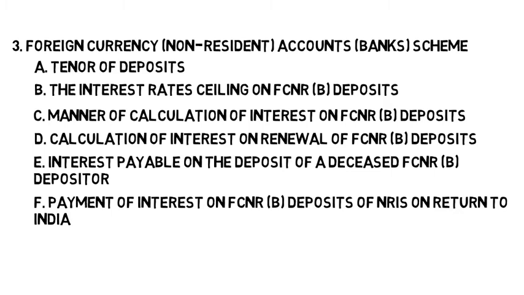Scheduled commercial banks may, at their discretion, on receipt of the request from the depositor, allow FCNR/B deposits of persons of Indian nationality or origin who return to India for permanent settlement to continue till maturity at the contracted rate of interest subject to the conditions that A. The rate of interest as applicable to FCNR/B deposits shall continue. B. The deposits shall be treated as resident deposits from the date of return of the account holder to India.